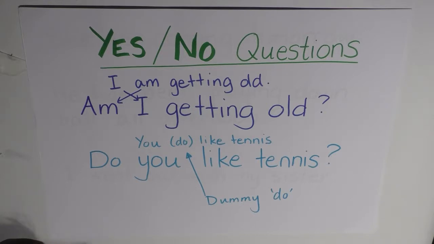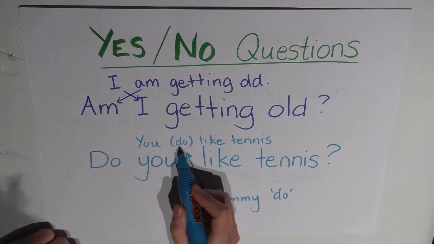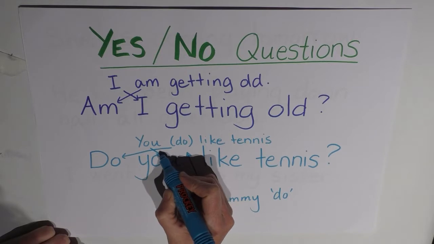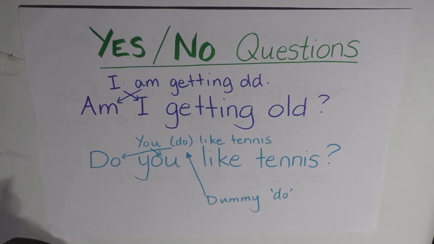So we therefore can see that in order to invert this question, we need to bring in an auxiliary dummy do, which you can then do this interchange of verb to subject in order to create the yes-no question. We cannot say, like you tennis?